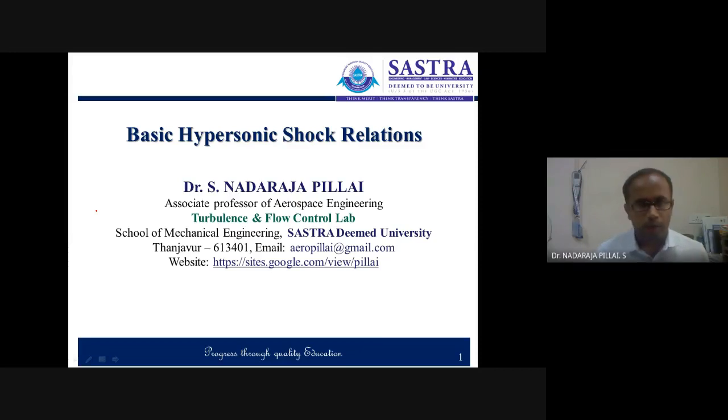For your information, the hypersonic shock relations are not very different from the supersonic shock relations. The pressure ratio P2 by P1, ρ2 by ρ1, T2 by T1, or the other parameters like V2 by V1, whatever you consider, are all the same, but we consider M infinity tends to infinity and reduce the equation to hypersonic shock.